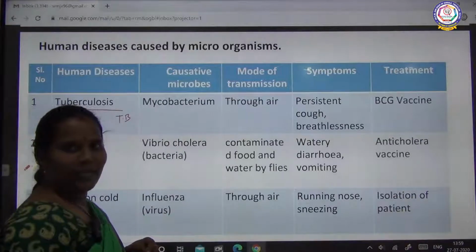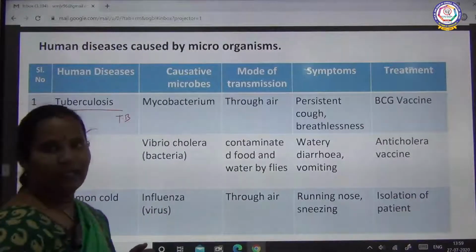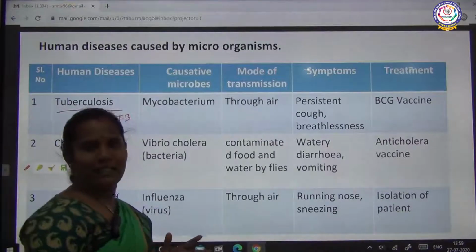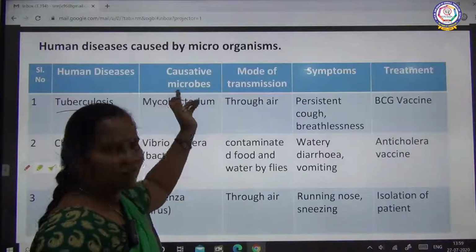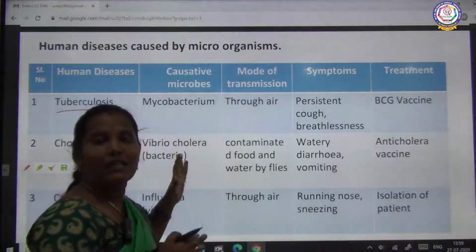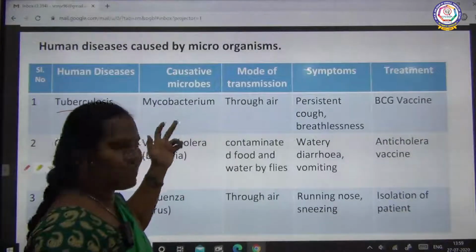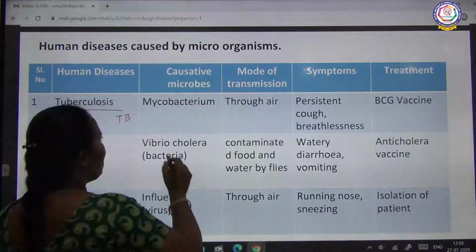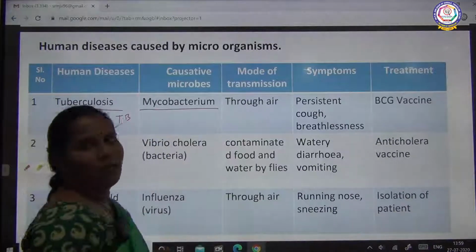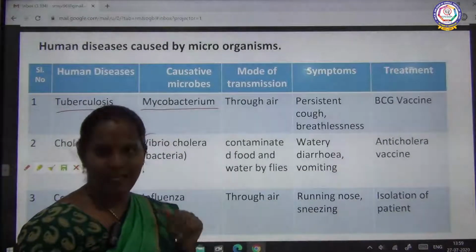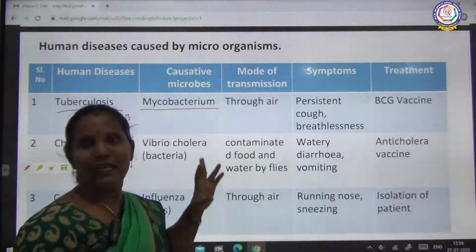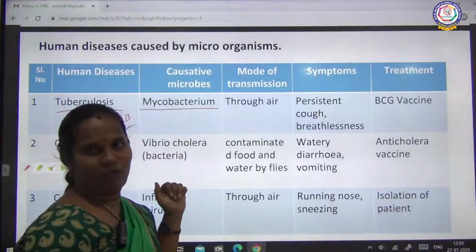We know TB, no. This tuberculosis disease is caused by which microbe? Mycobacterium. Mycobacterium is a bacteria. This bacteria only makes this TB disease, tuberculosis disease.